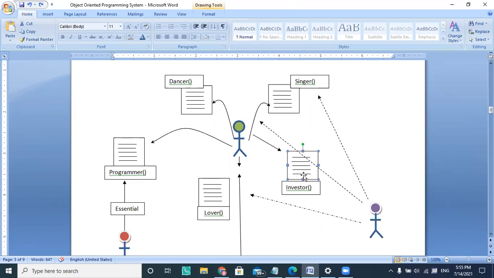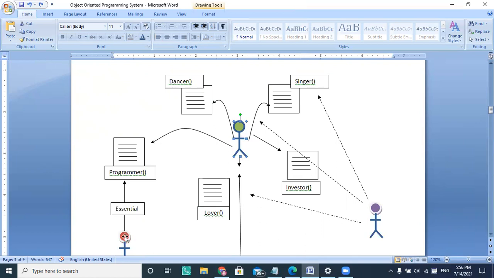He is a good dancer, a good singer, a good lover, a good programmer, and a good investor. If his fiancée wants to interact with him, at that time these are the two functionalities she is looking for: singing and loving. She only accesses these two functionalities; she is not accessing the dancing functionality. She is not interested in how good a programmer he is, because this is not essential for her. So she is only checking these two functionalities.